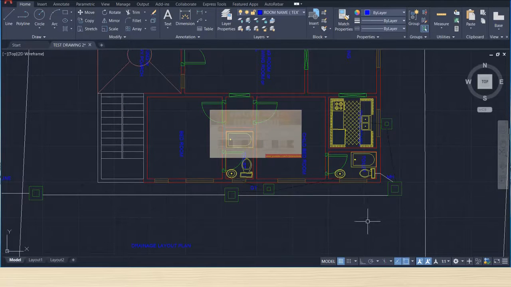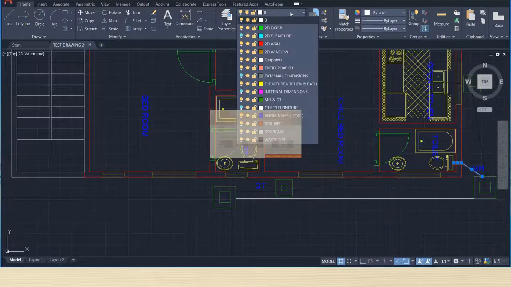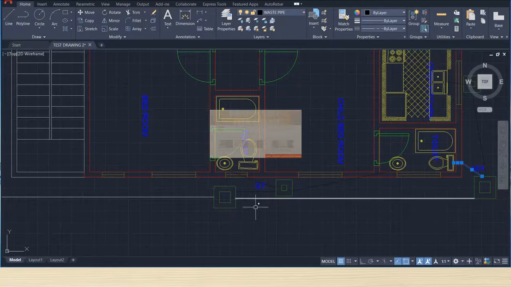This is the waste pipe, means the waste from the your path. It is directly connected to the manhole, or we can connect it to the septic tank. So waste pipe.